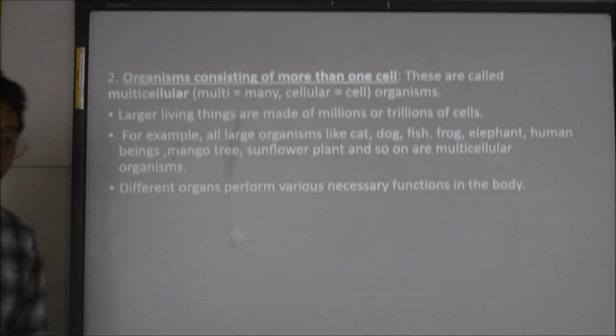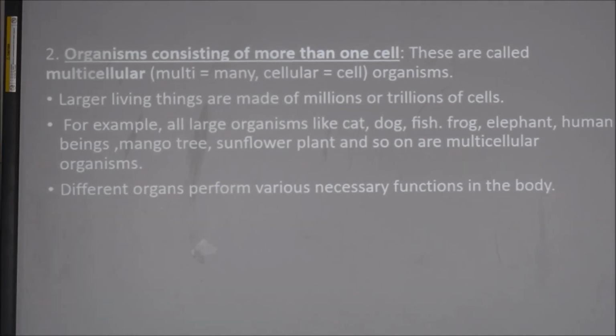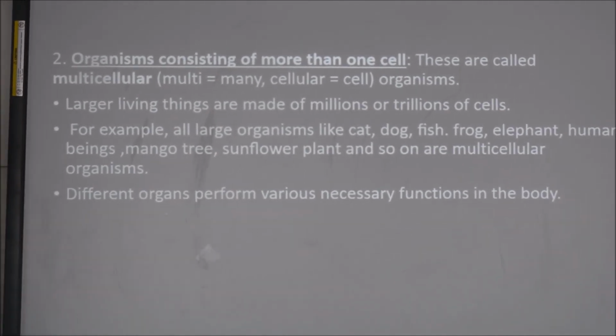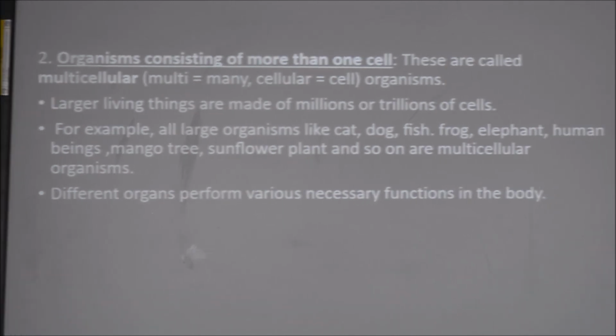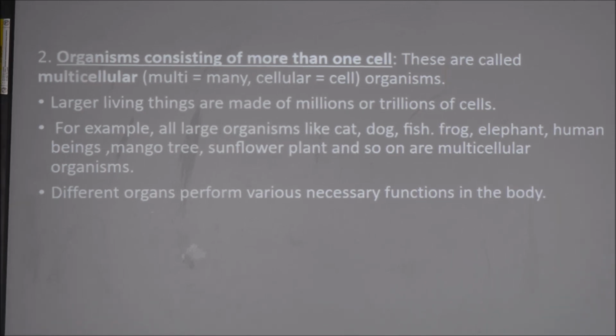The second type is organisms consisting of more than one cell. We call it multicellular. Different types of cells come together to form a single organism. Larger living things are made of millions or trillions of cells. For example, all large organisms like cat, dog, fish, frog, elephant, human being, mango tree and sunflower plant are multicellular organisms.